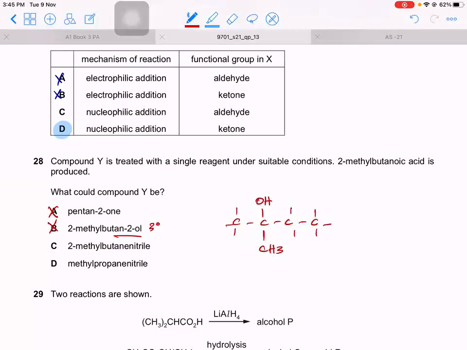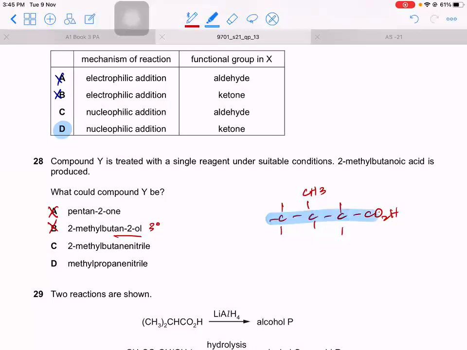Yes. Nitriles can make acid. How? By hydrolysis. So you have 2-methyl-butane nitrile. Let's see. So 2-methyl, this is butane nitrile. What will this become? This will become, on hydrolysis, carboxylic acid. And this will be what? 2-methyl-butanoic acid. Is that what you get? Yes. The answer is C.